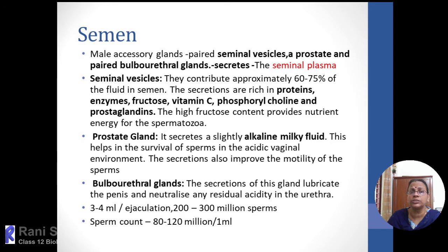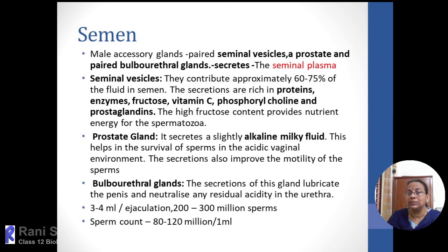Then the high glucose content provides nutrient energy for the spermatozoa. So nutrient is a carbohydrate, and energy is given by the fructose. Then the second one is the prostate gland, which is single, and it secretes a slightly alkaline milky fluid, and this helps in the survival of the sperms in the acidic vaginal environment. That acidity will be neutralized by the prostatic secretion. The secretions also improve the motility of the sperms.